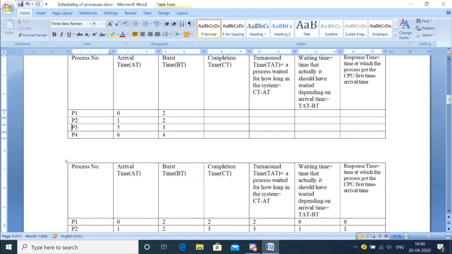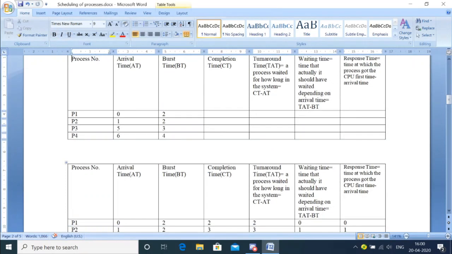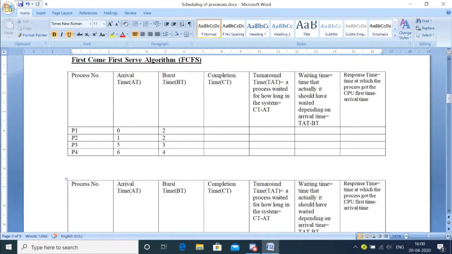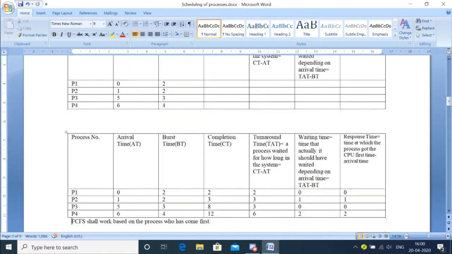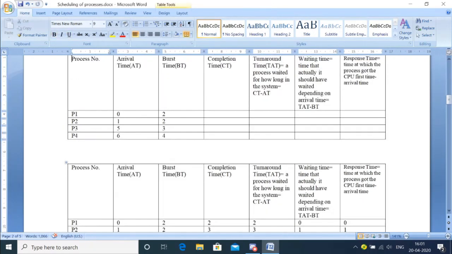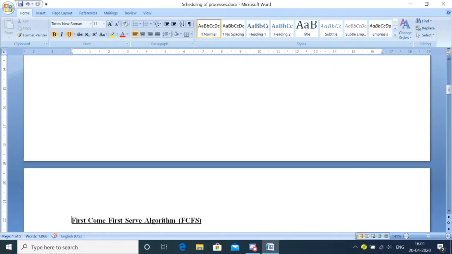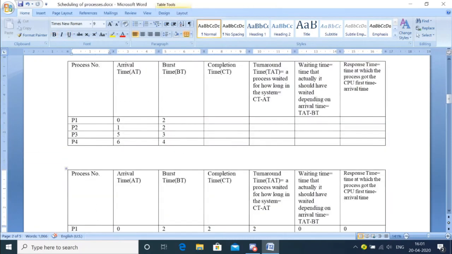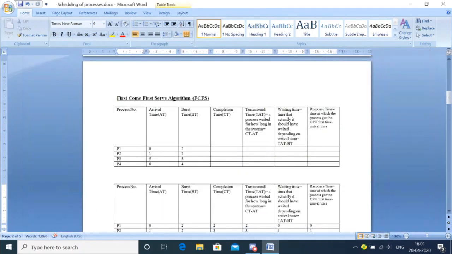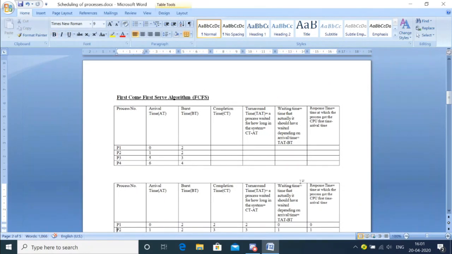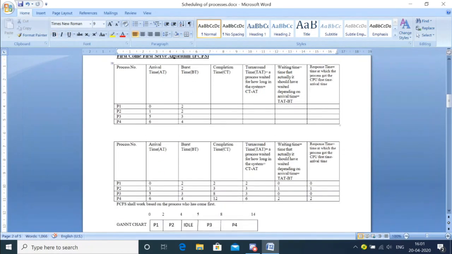Let us see how we are going to do this. First of all, I'll have to make the completion time table. If you look here, this table is empty, isn't it? I have to fill this one. Now, how will this be filled?